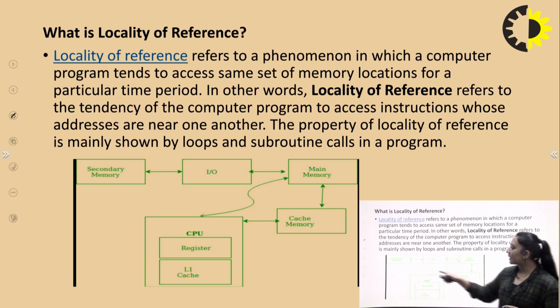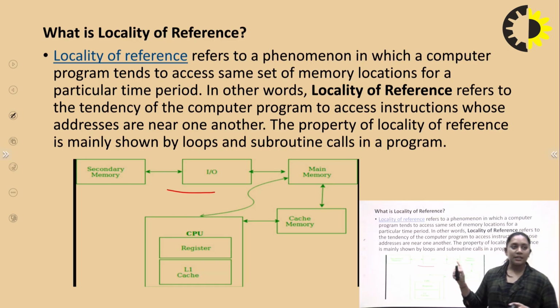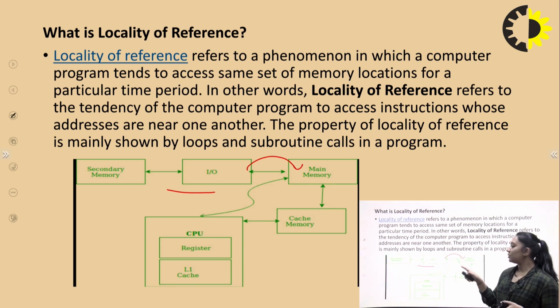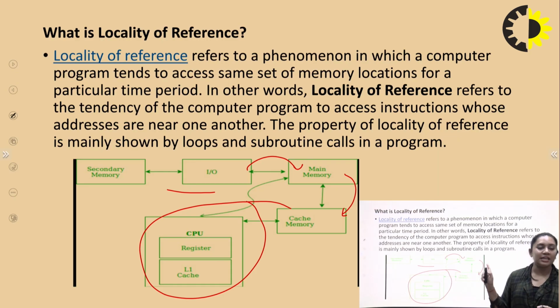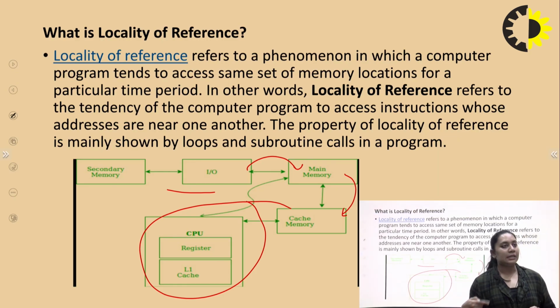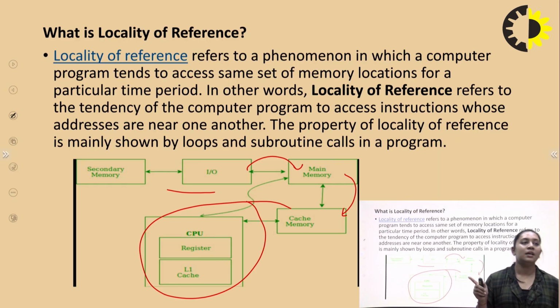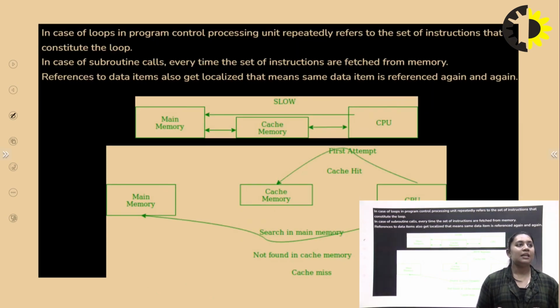As you can see, secondary memory goes directly to the input output operation. After the input output operation, it loads to the main memory, and the main memory loads all the information to cache memory. Cache memory goes directly to the CPU, and the cache line registers each process in the form of locality of references, which leads to the same access of the same set of memory locations for a period of time.